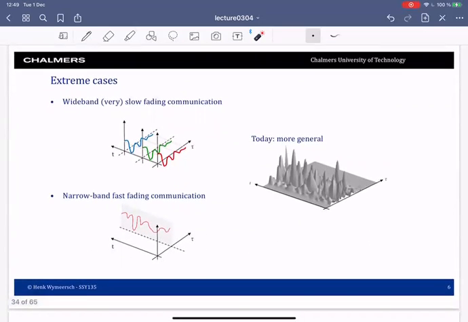This figure shows these different cases. On the top left, we see the channel as a function of delay and time. In this case, the channel has multiple paths, so it's a wideband channel, but it doesn't change over time, so it's time invariant. On the bottom, the channel has only one resolved path, and this changes over time. So this is a narrowband fast fading channel. Again, recall, for this narrowband channel, the physical channel may have hundreds of paths, but since the bandwidth of communication is so small, we cannot see them at the receiver. And today, of course, we'll talk about this more general case with a channel that changes over time and over delay.